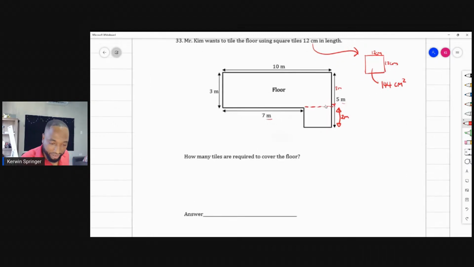This little smudge over here will actually be 3 meters because this is 7 and this is 10. So I just did the same subtracting again.